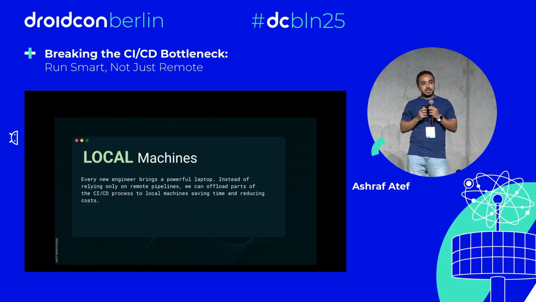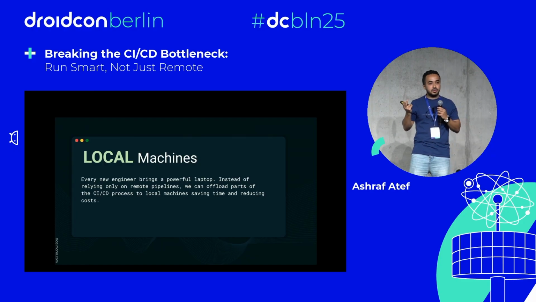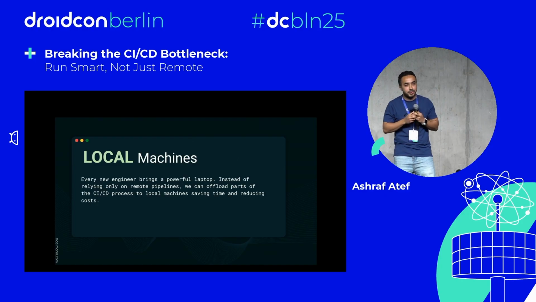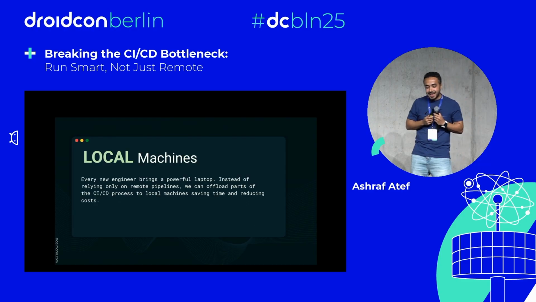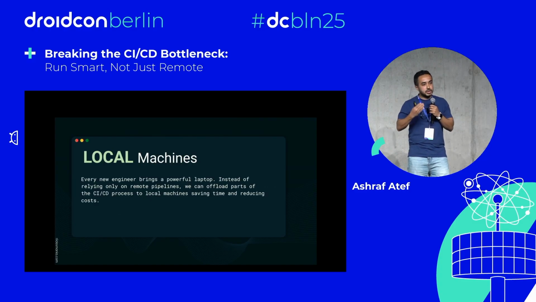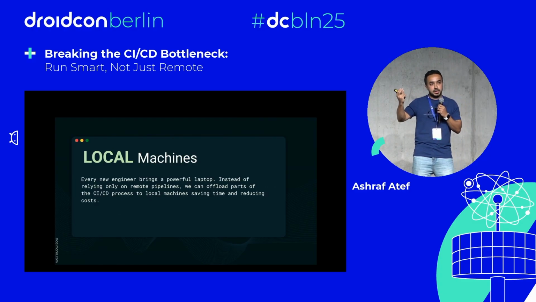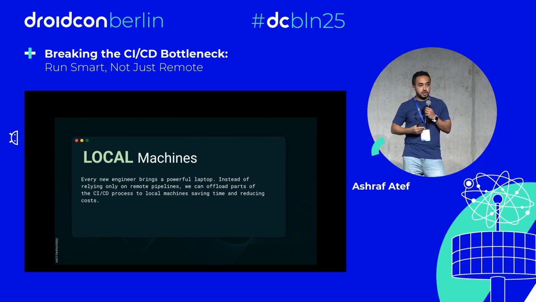We are going to think about the resource that increases with every newcomer who comes to the team. Every newcomer joins with a really good laptop. The company provides a very good laptop, maybe M1, M3, M4 if you are lucky and your company has started to focus more on resources. But if you don't have one of these, hopefully you are going to have one soon. So why don't we use these local devices to make those checks, and offload some of the checks that we run every time on the remote to my local machine?